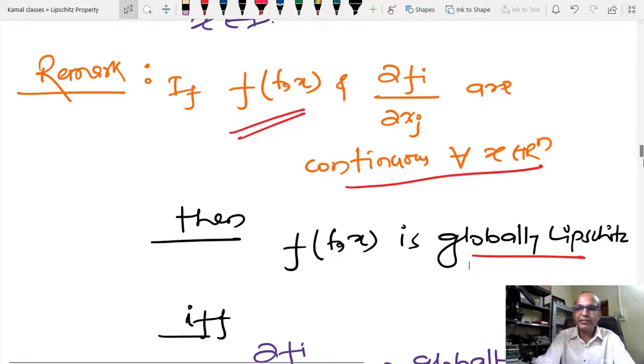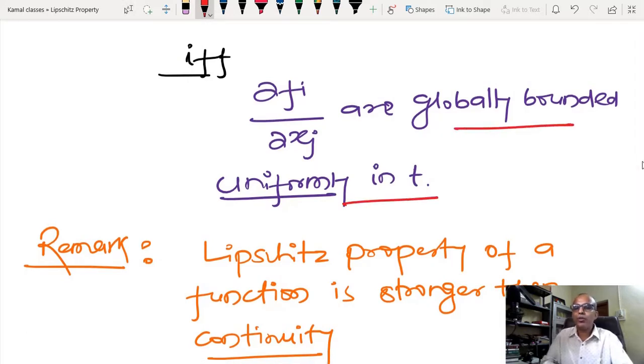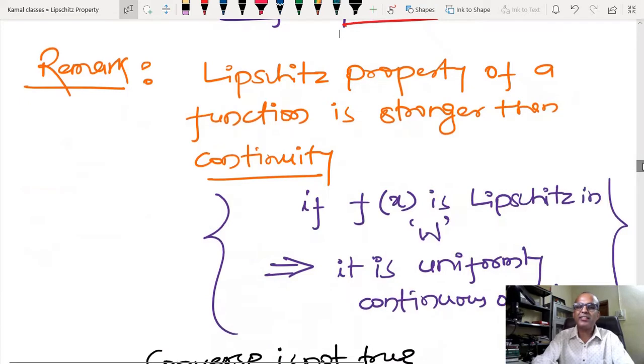I have written that kind of thing only: dou f by dou x are globally bounded uniformly in t. Why uniformly in t? Because the Lipschitz constant should be independent of time and x. So globally bounded means it should not depend on x as well as time t. Up to here, anyone has confusion? Okay, if you don't have confusion, then let us see the next remark.